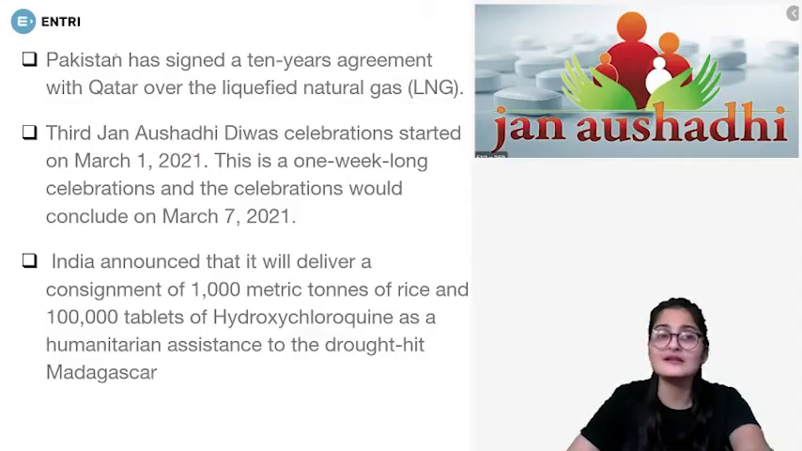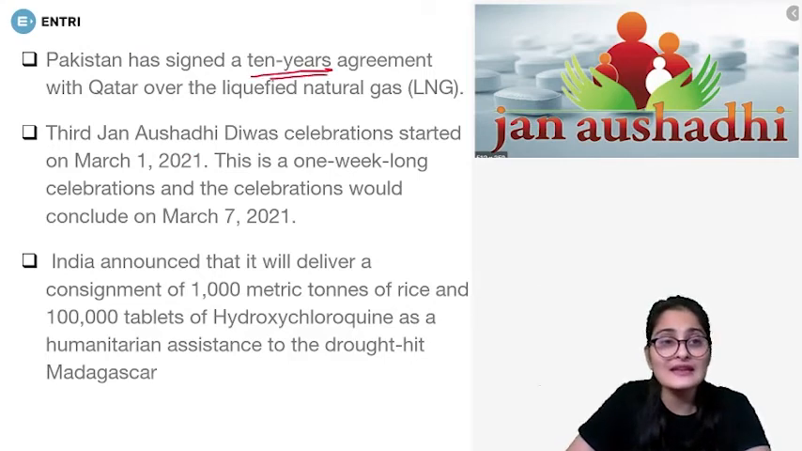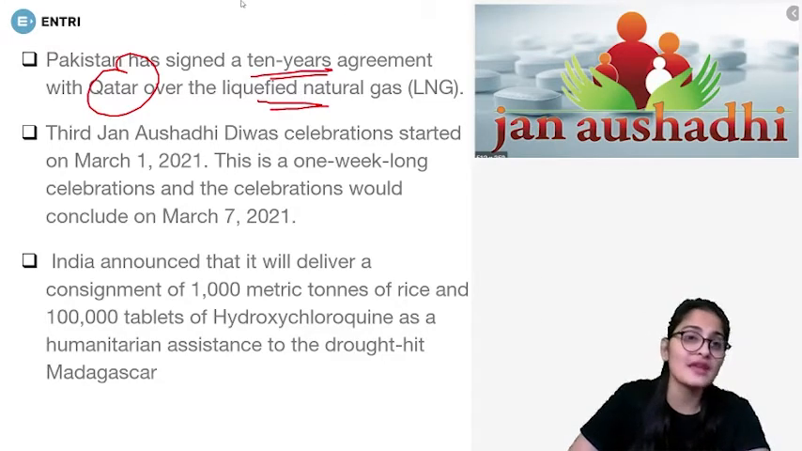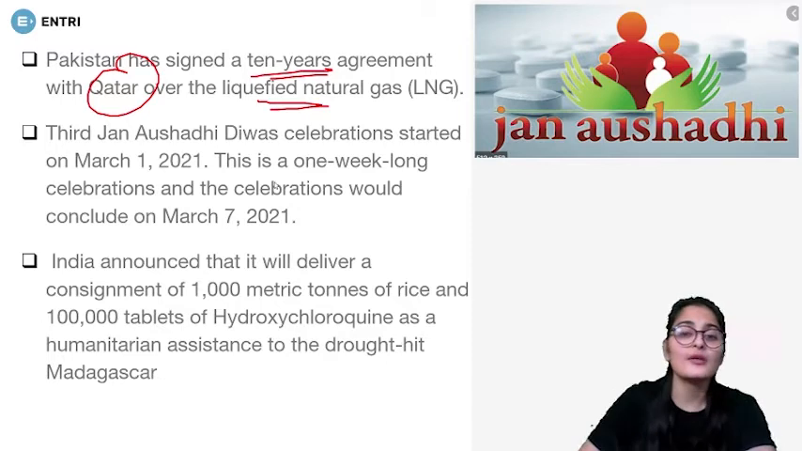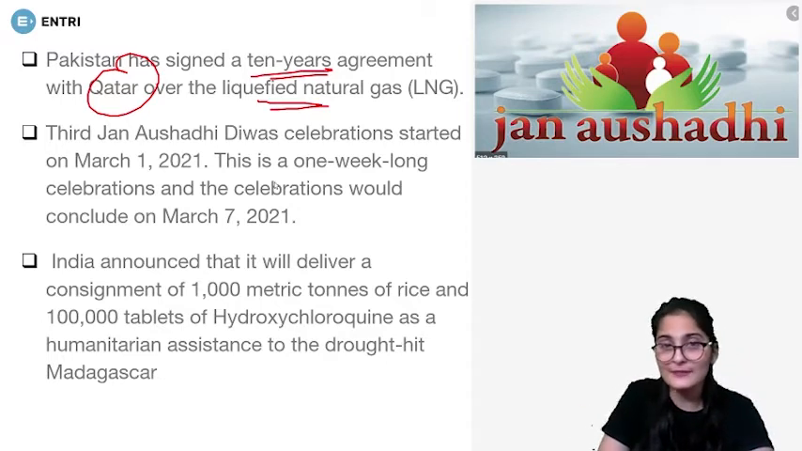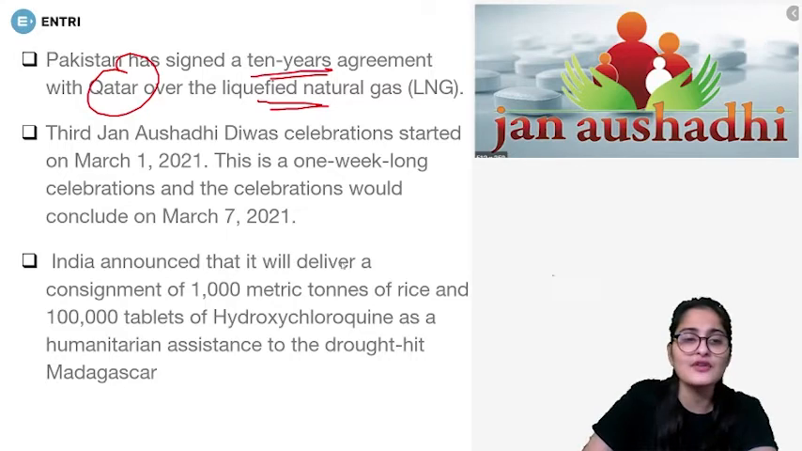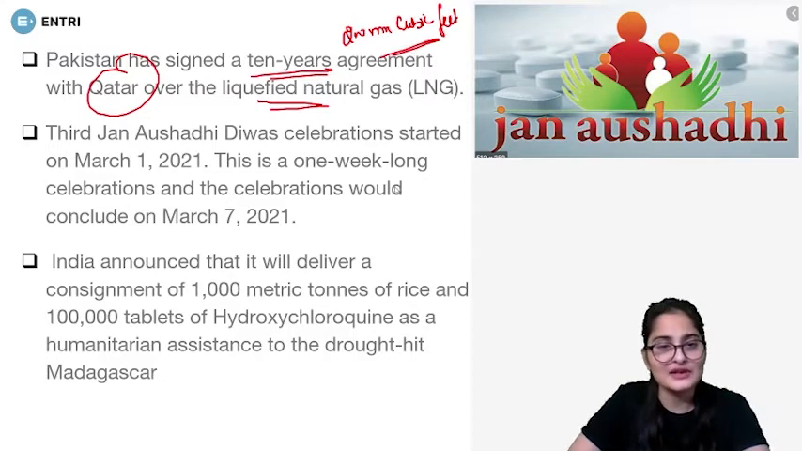Next, a few one-liners. Pakistan has signed a 10-year agreement with Qatar over liquefied natural gas. Now, over here, you need to know a few things. First of all, how much have they signed up for? There's going to be approximately 300 million saving, because this time the agreement is on import of 200 million cubic feet of liquefied natural gas.